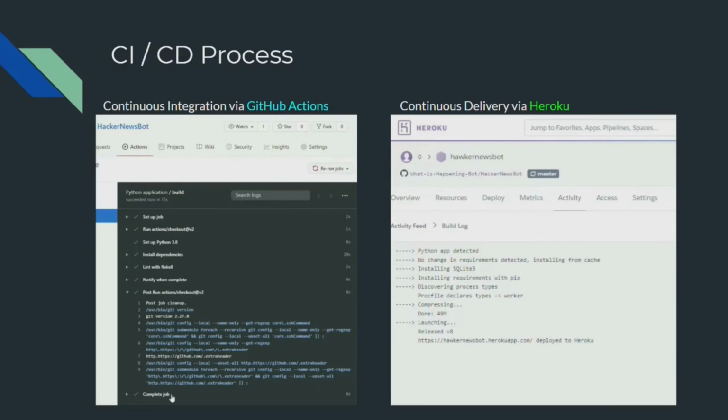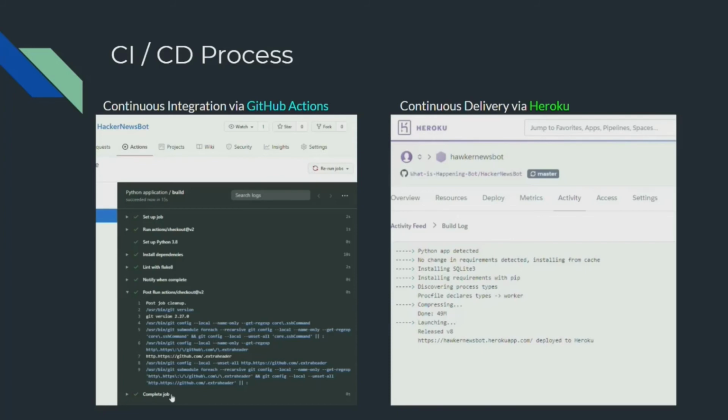So moving on to the CI/CD process, it was our first time using CI/CD, so we decided to use GitHub Actions for continuous integration and Heroku for continuous delivery. The reason behind using GitHub Actions for continuous integration is because we were already using GitHub for source control, and we figured it would be convenient to use GitHub Actions since it was already in GitHub.